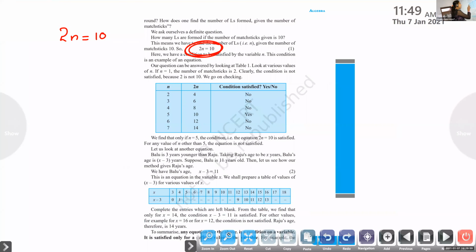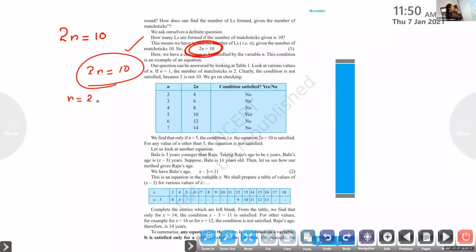In the first column of this table, there are n's different values: n equal to 2, 3, 4, 5, 6, 7. And 2n also has different values. Which is the correct value? When will you get 2n equal to 10? First we will check n equal to 2.